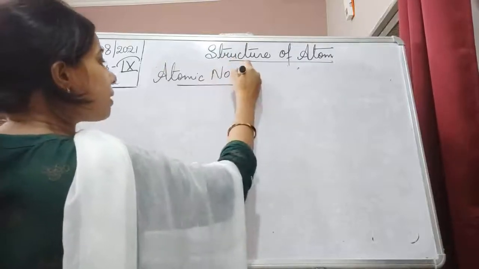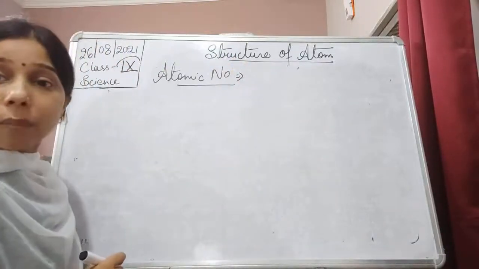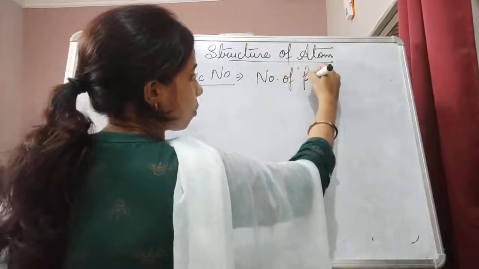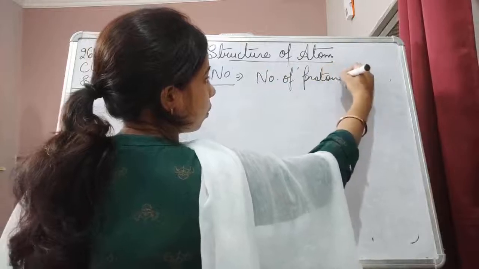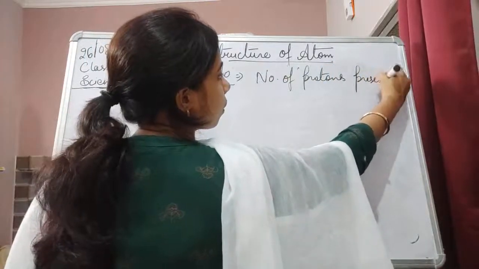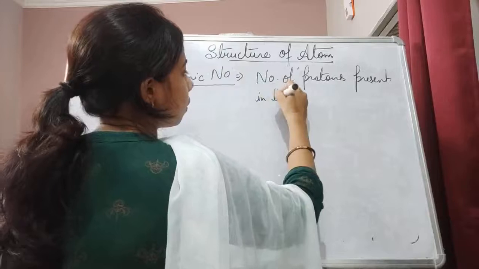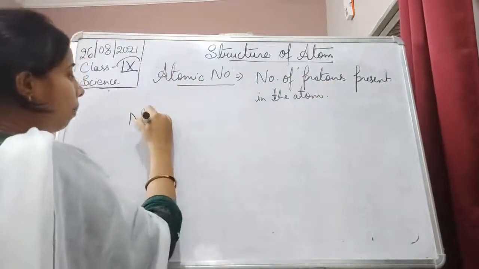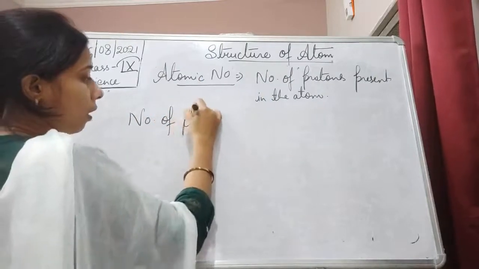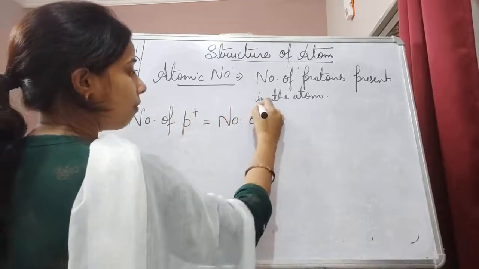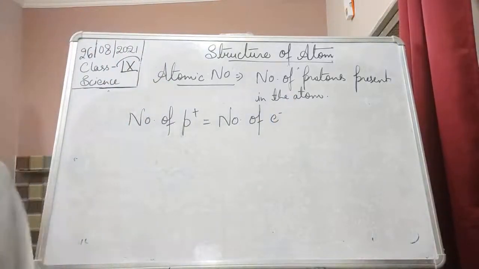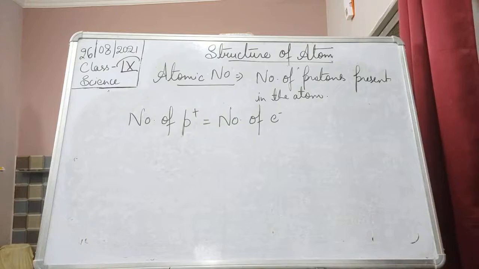Let me tell you what is atomic number. Actually, atomic number is equals to number of proton present in the atom, and number of proton is equals to number of electrons. This is atomic number.